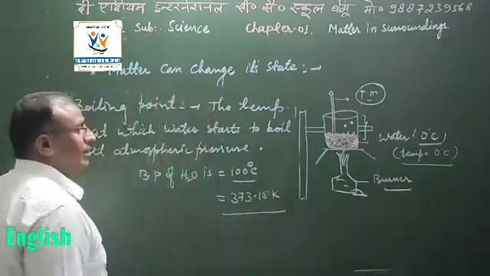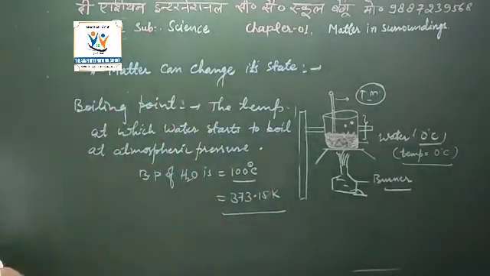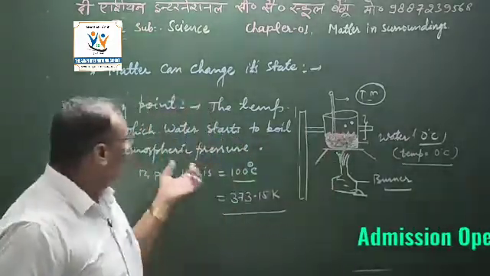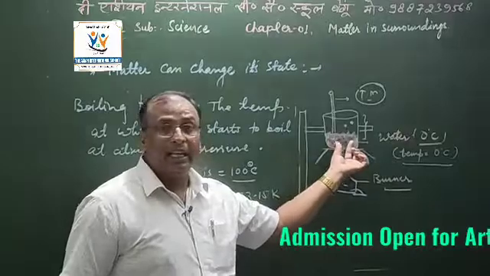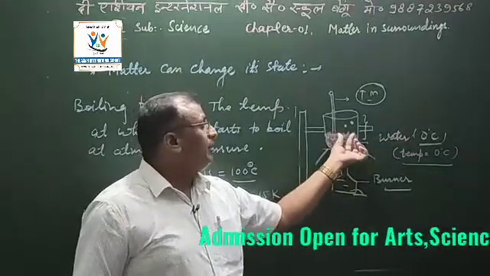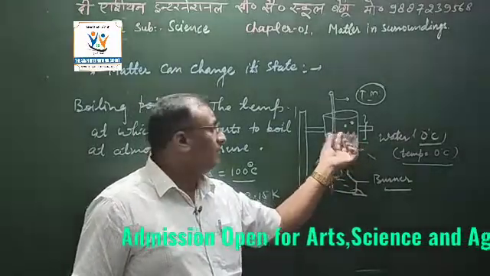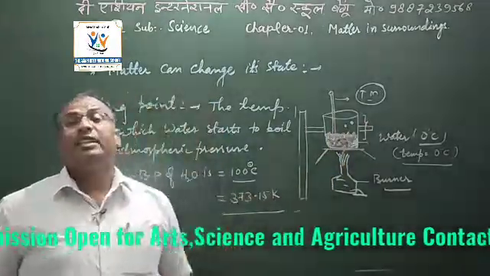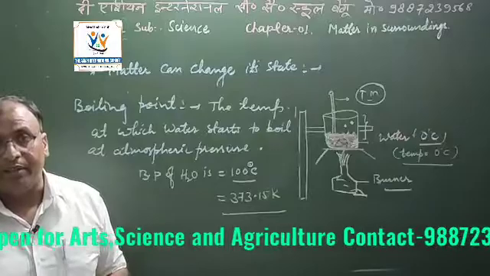So this is in another scale. The temperature of 100 degrees is the temperature at which the water starts to boil, meaning the particles of that liquid start to go into the vapor state. This temperature is known as the boiling point.